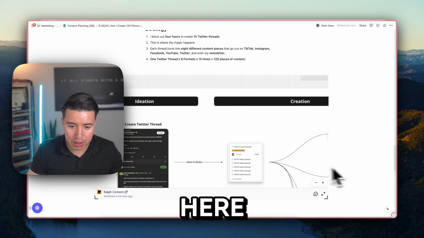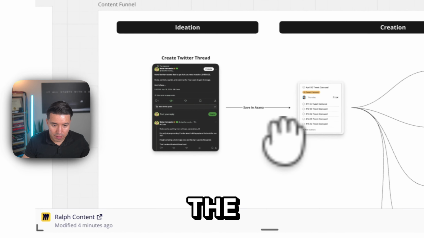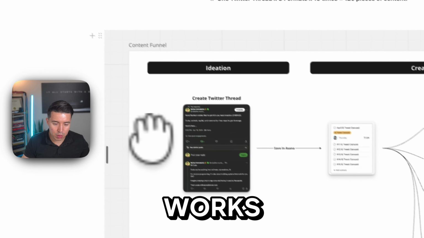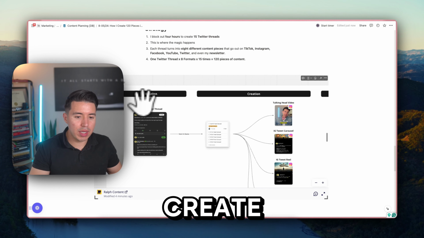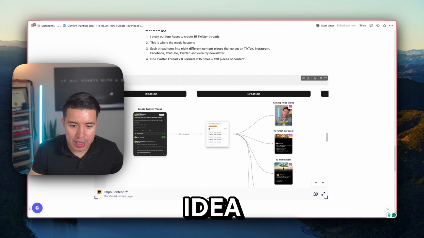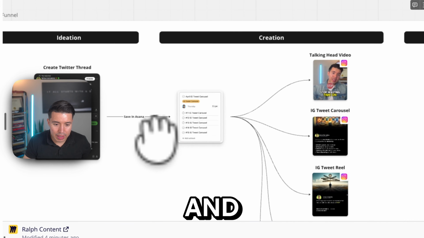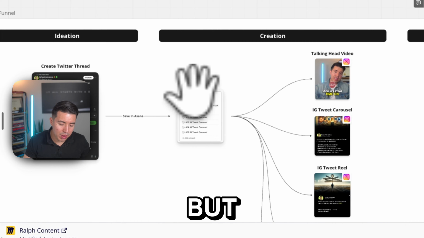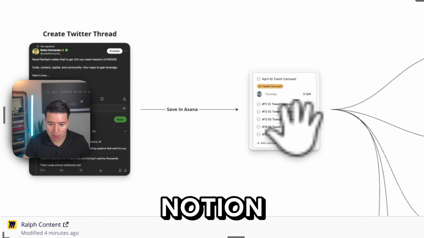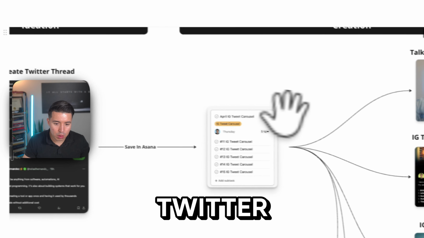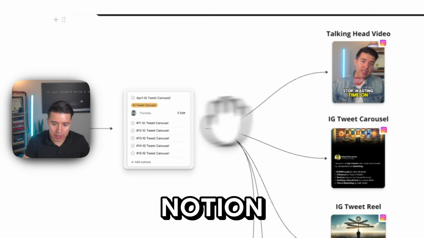So in here, this is the flow of how this works. Here I'm in the ideation phase, where I create the Twitter thread around whatever idea comes to mind. And here it says save in Asana, but recently we just migrated to Notion, but basically the same thing. So I save this Twitter thread in Notion.